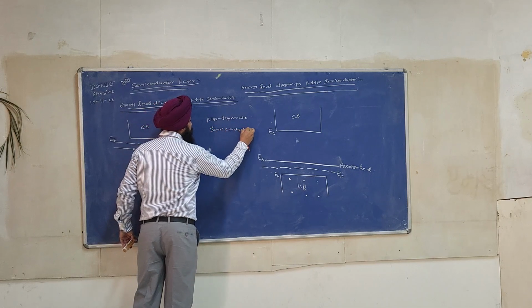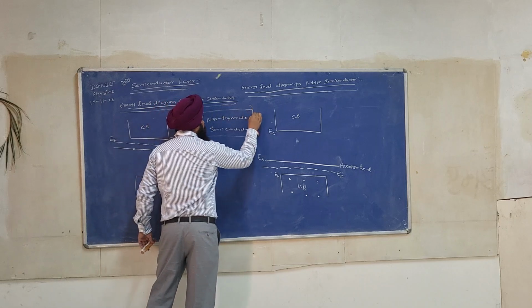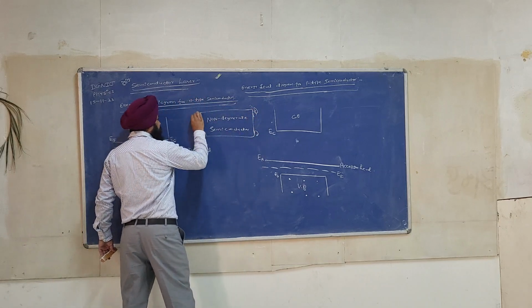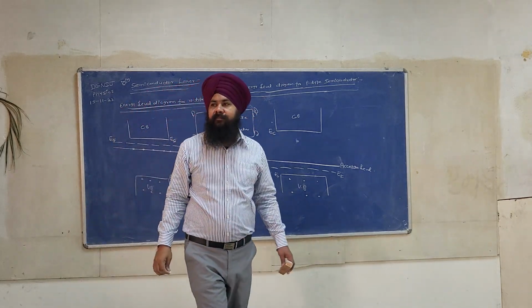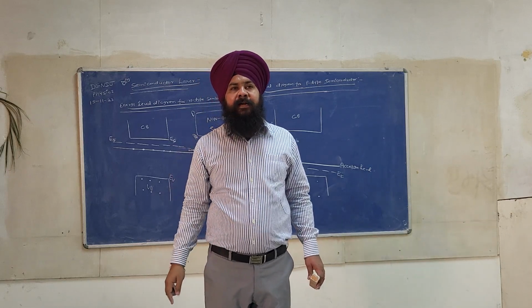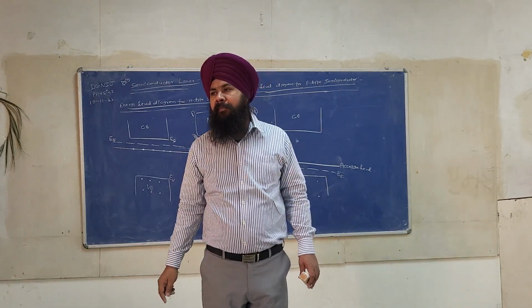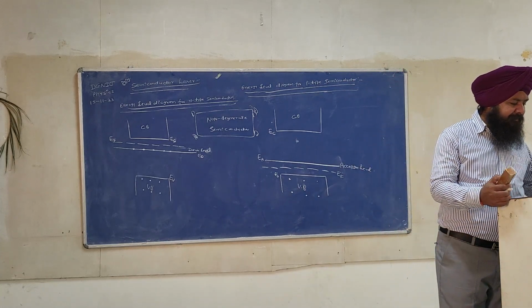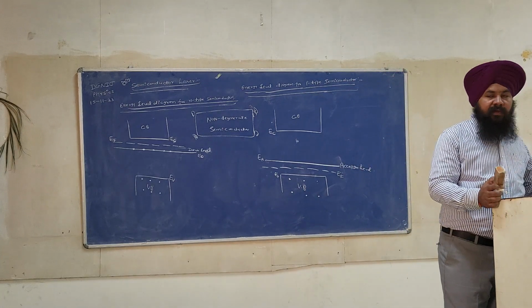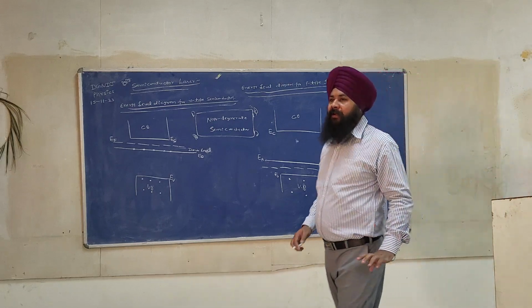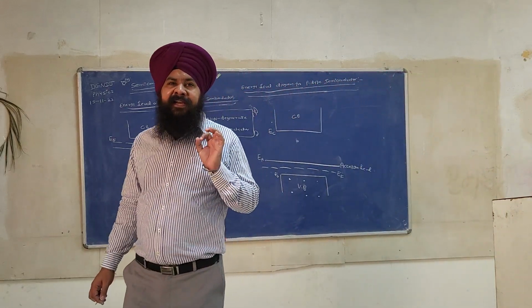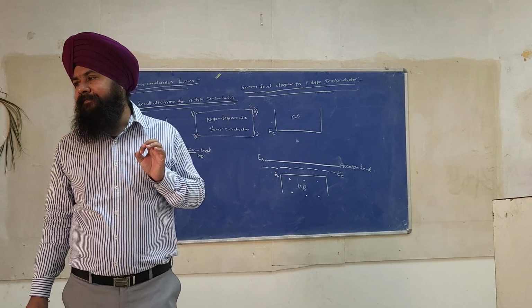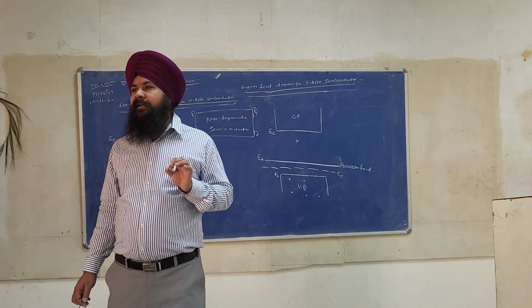Please write a note with a red pen: pure semiconductor, n-type semiconductor, p-type semiconductor are called non-degenerate semiconductors.